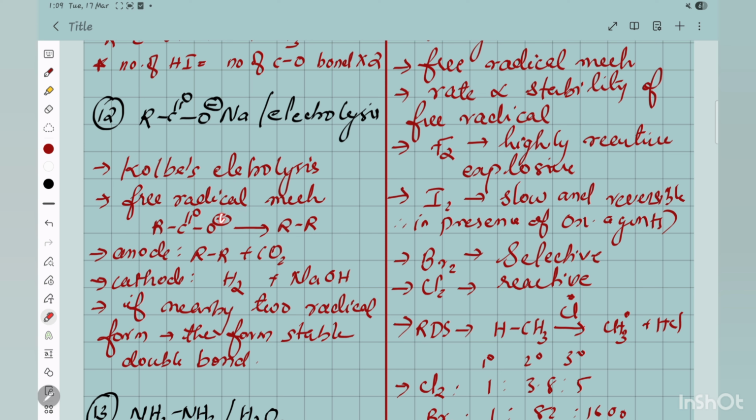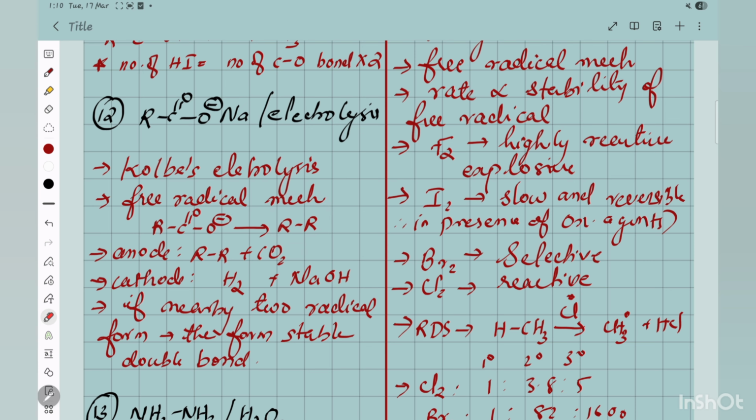So first oxidation will happen, one electron lost, and this one electron will initiate the other electron to lose from here. So this will make cleavage from here. This will make carbon dioxide. R radical will form. So R radical and R radical will combine to form R-R.